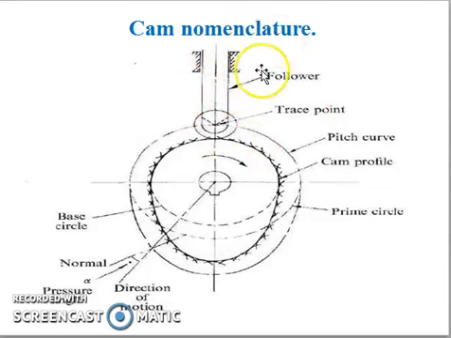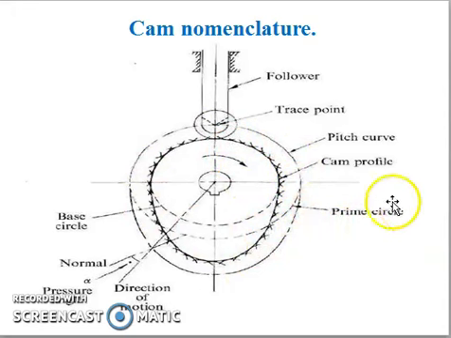Okay, nomenclature, that is cam nomenclature. What are the parts that the cam and follower consist of? This is the follower, as already told, and this is the cam profile. The dotted lines or cross lines show the cam, and this is the follower. This is the tracing point. This circle is called the trace point. The circle which passes through the center is called the pitch curve, this is the cam profile, and this is the prime circle.